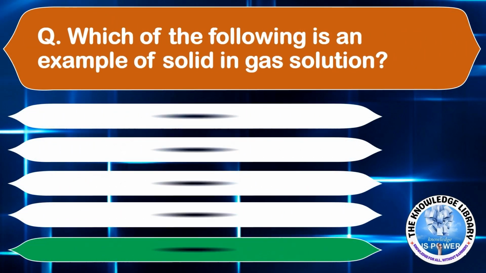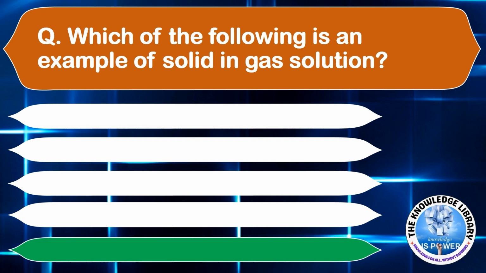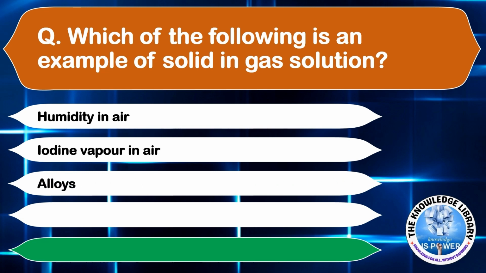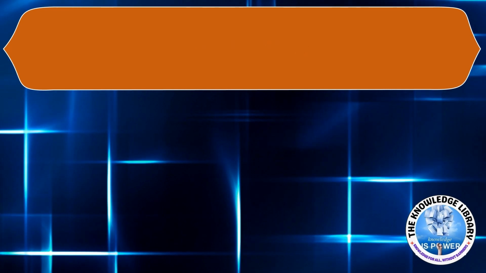Which of the following is an example of solid in gas solution? Option A, humidity in air. Option B, iodine vapor in air. Option C, alloys. Or option D, air. The correct answer is option B, iodine vapor in air. Moving on to the next question.